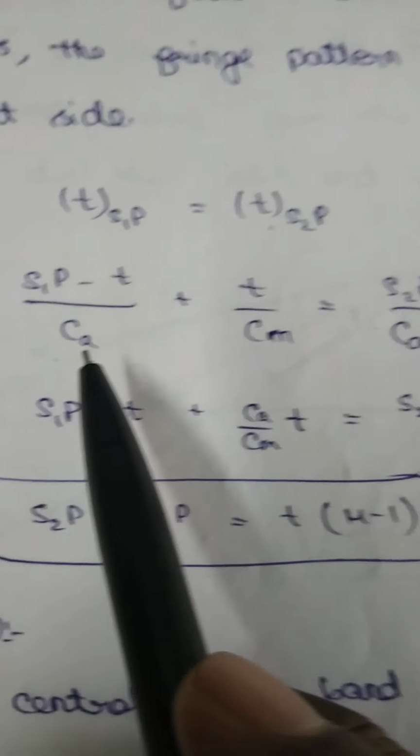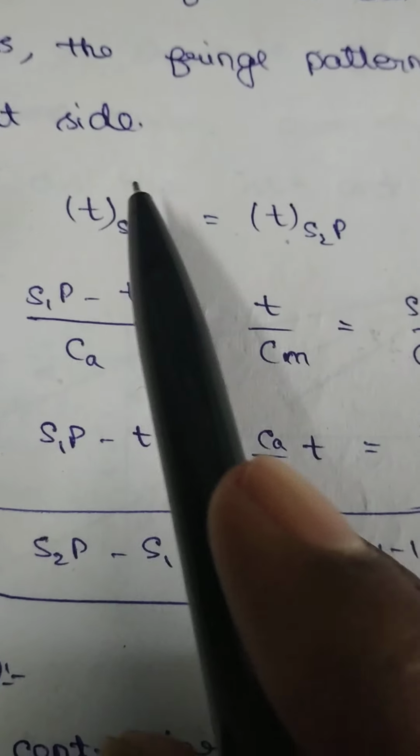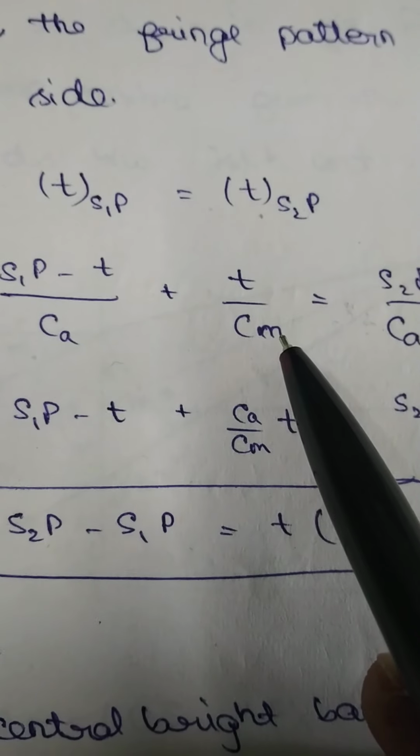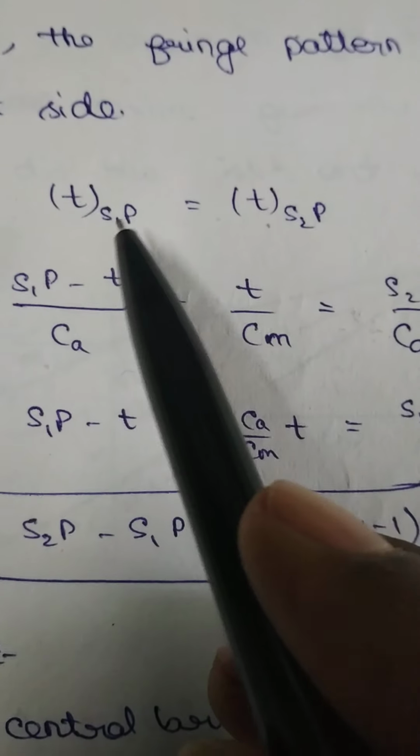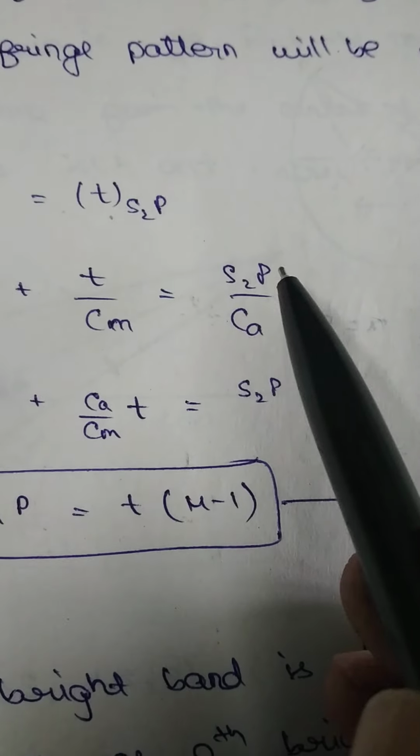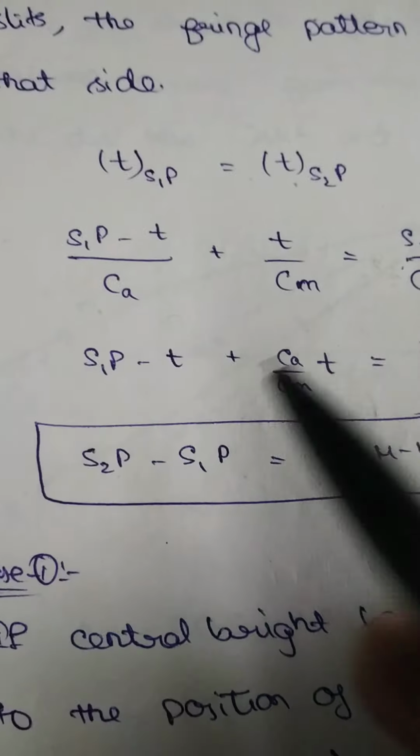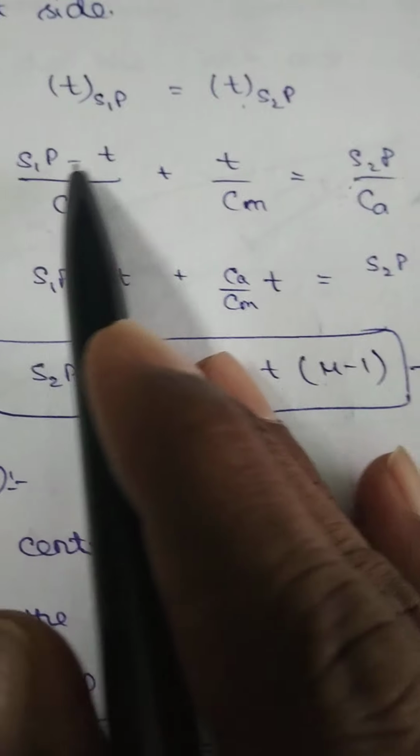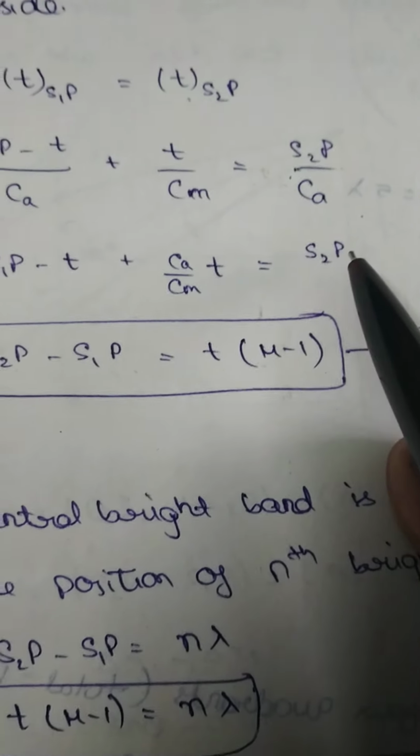Plus, again, the light travels through the transparent medium. The thickness of the medium is t, and the velocity of light in that medium is Cm, so the time is t by Cm. This is the total time taken by the light from S1 to P. From S2 to P there is no transparent medium, so the time is S2P by Ca. So S2P by Ca equals (S1P minus t) by Ca plus t by Cm. Multiplying this equation by Ca, we get S2P equals S1P minus t plus Ca by Cm into t.